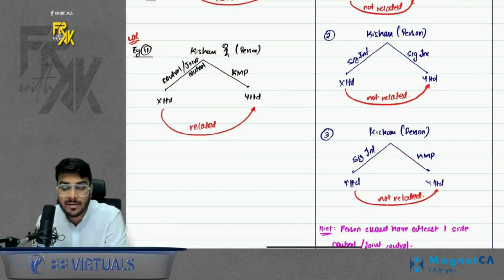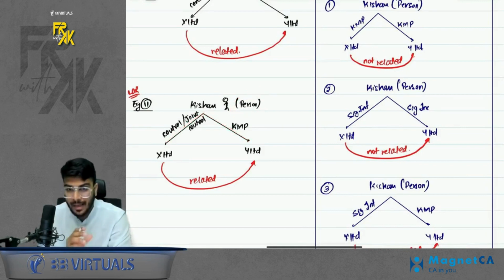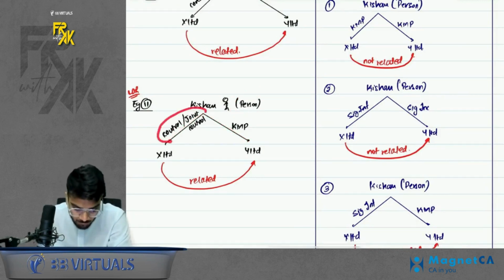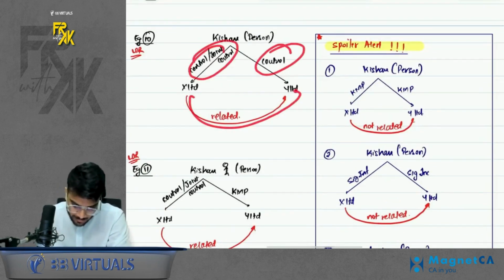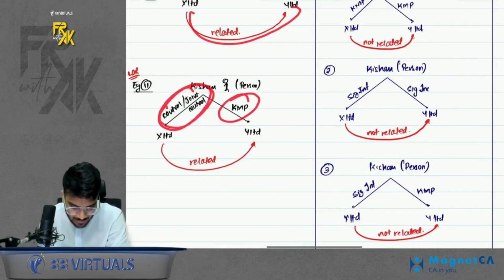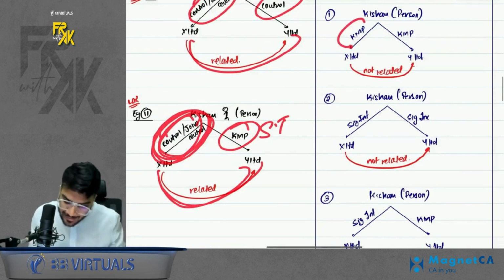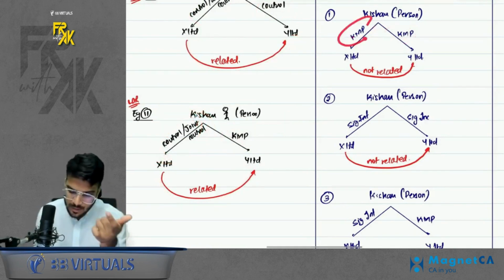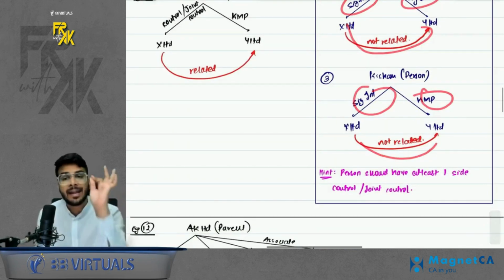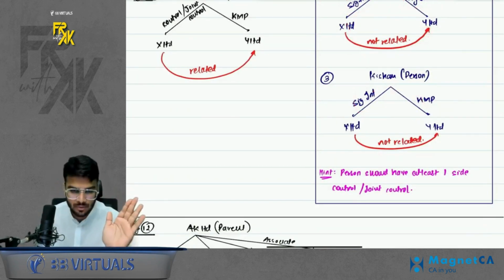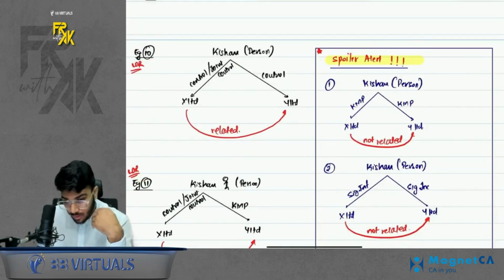Sir, how do we remember? It is confusing. It is not confusing. Please remember, when a person has a relationship with two companies, at least one of the relationships should be control or joint control. See here both were control or joint control, related. Here one was control or joint control, one was KMP, related. If one was control or joint control, one was influence, then also related. But if neither of the relations is control, here both KMP, not related. Significant influence, both not related. One KMP, one influence, not related. At least one relationship should be control or joint control. Remember the hint? So these two examples and this spoiler are important as of now, till whatever we have studied till now.